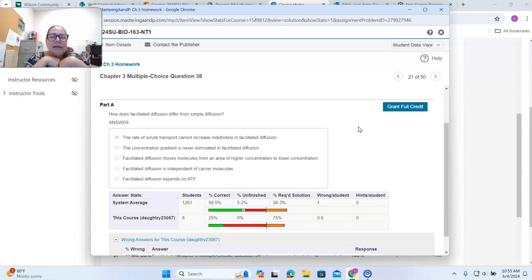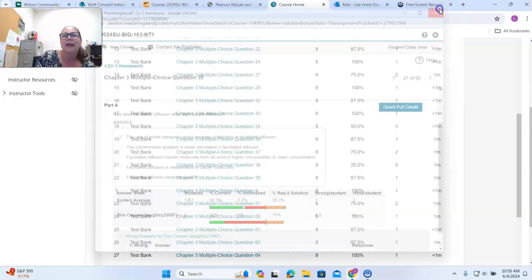So if there's 100, then 100 glucose molecules can move in at one time. But if there's only 10 carriers, then only 10 can move in. So the rate cannot increase indefinitely because the rate of transport is limited by the number of carriers. And down here, that's why this statement is false. This statement says facilitated diffusion is independent of carrier molecules. For that to be true, it should say facilitated diffusion is dependent on the number of carrier molecules for that substance. So I hope this helped.